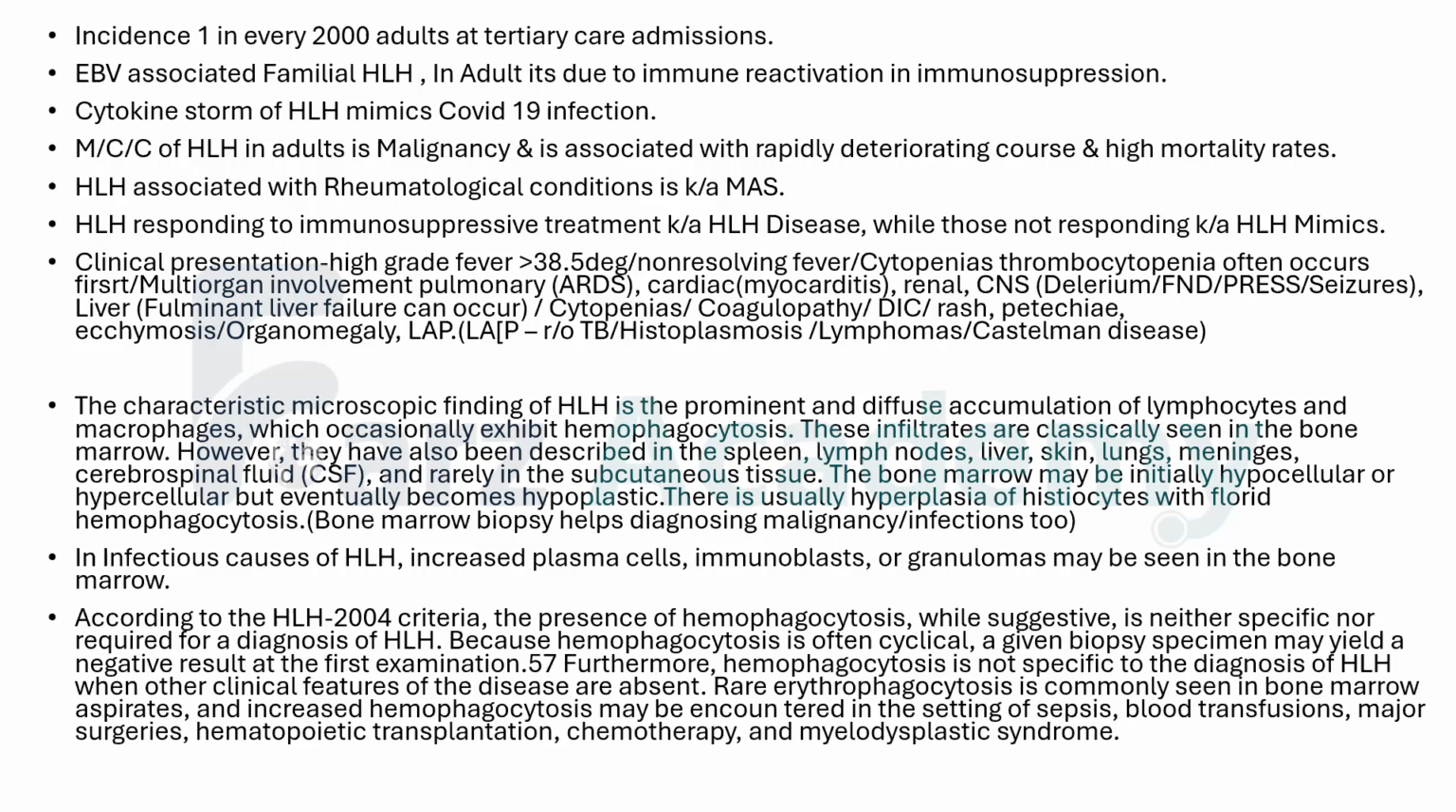Then EBV associated familial HLH is also there. In secondary HLH, many a times when the patient is on chemotherapy or some immunosuppressants, EBV reactivation might happen, and that can cause HLH. The cytokine storm of HLH mimics COVID-19 infection. Most common cause, again, in the Indian setting, is infection, but second most common is malignancy. Malignancy associated HLH has a worse prognosis because it has a very rapidly deteriorating course and high mortality rates.